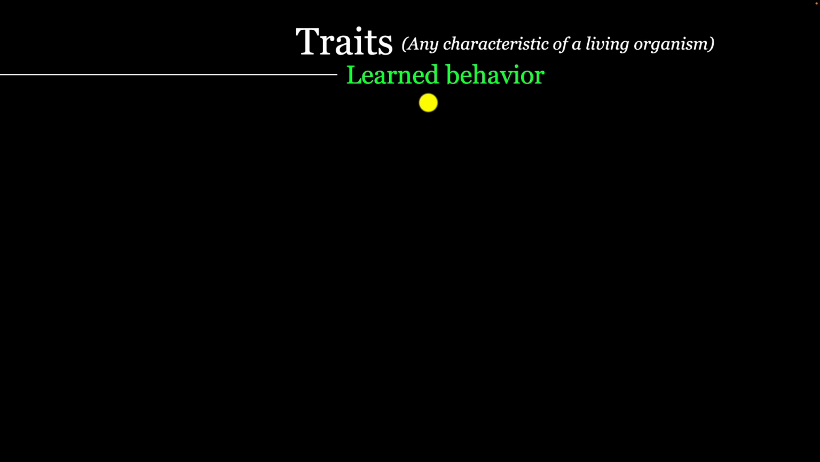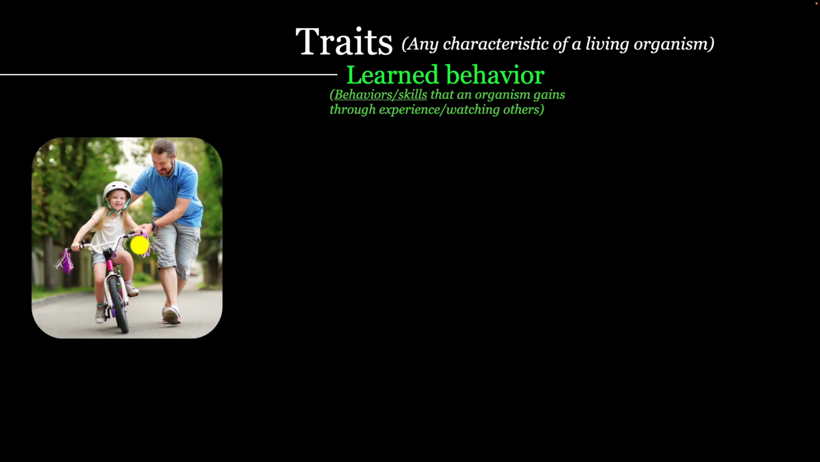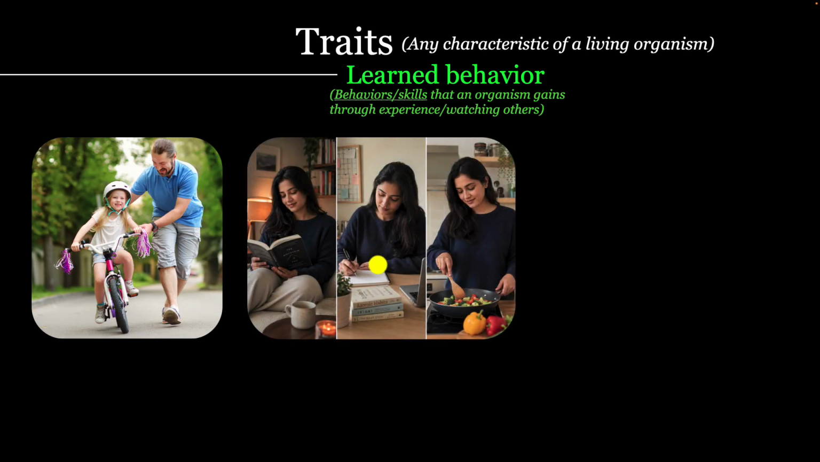Okay, that brings us now to the third category, learned behaviors. Learned behaviors are behaviors or skills that an organism gains through experience or by watching others. For example, think about riding a bike. It's a skill that you learn through experience. Think about reading or cooking or writing. They're all learned behaviors.